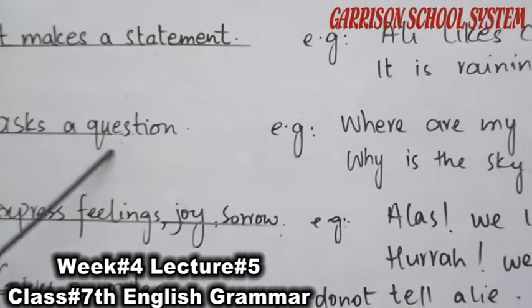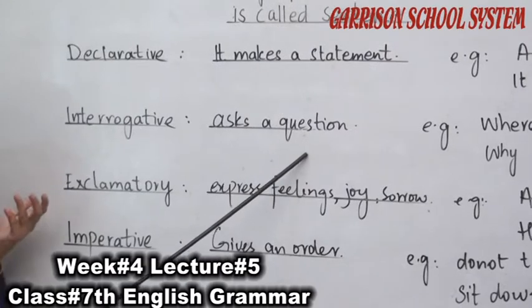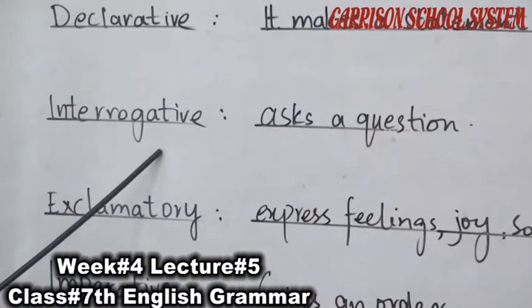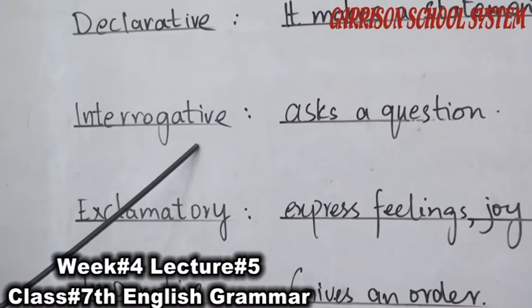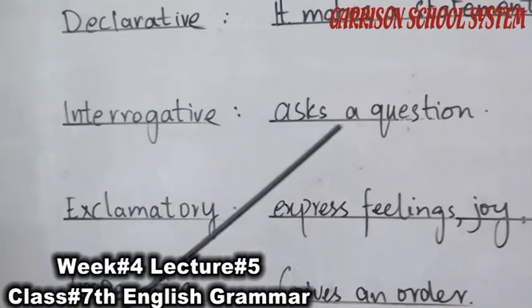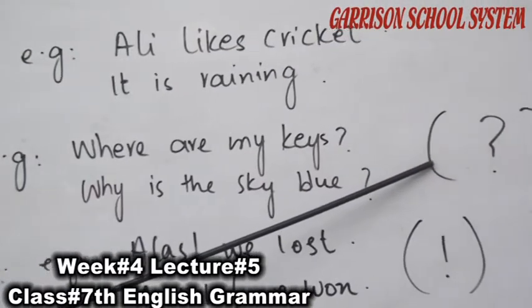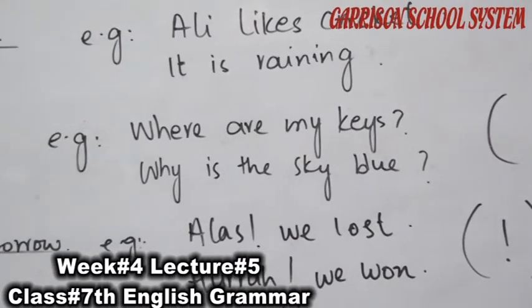These ask questions. Interrogative sentences usually start with question words, for example where, why, how, when, which, and end with a question mark. Where are my keys? Why is the sky blue?